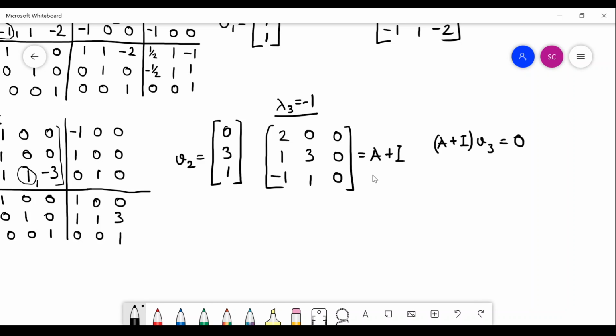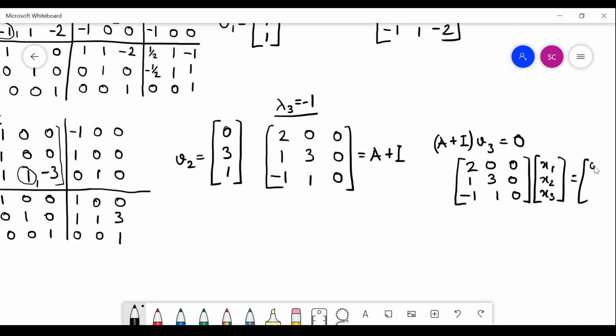You can easily figure it out by looking at the matrix, but if you are unable to do it, then you form this equation. Maybe in the beginning you would have to form the equation with x1 x2 x3 equals 0, and try to solve for x1 x2 x3.